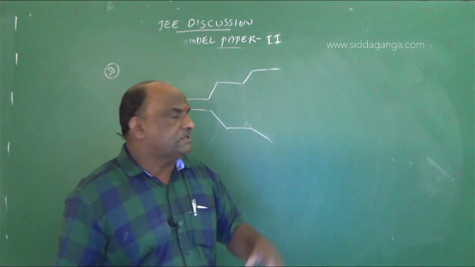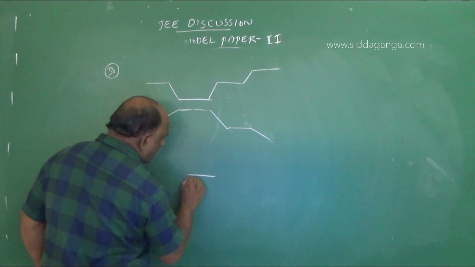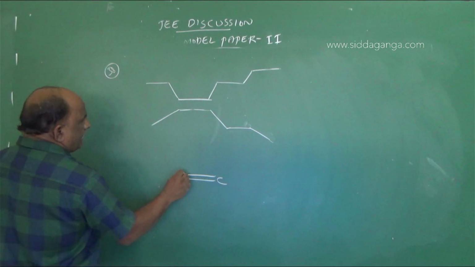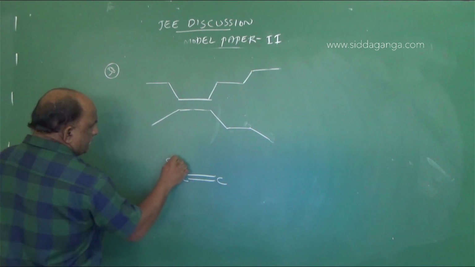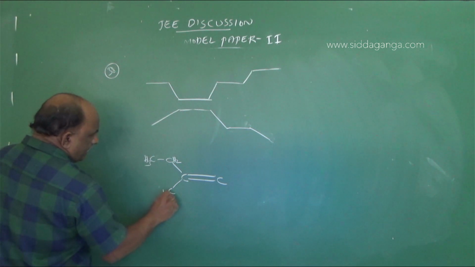So here this is a double bond. This can be written like this, double bond. Here we have CH2, CH3, CH3.